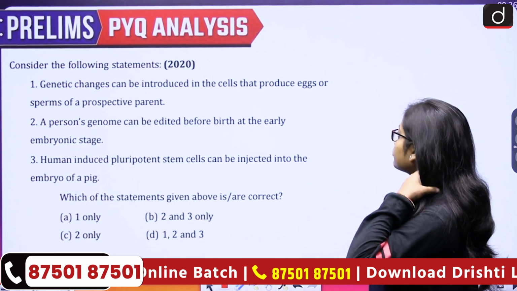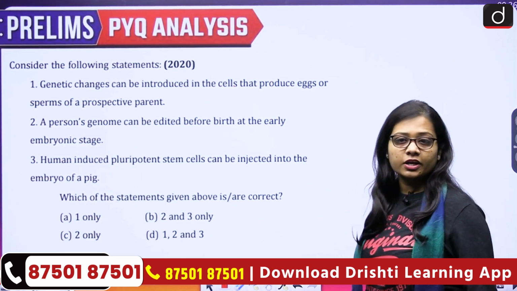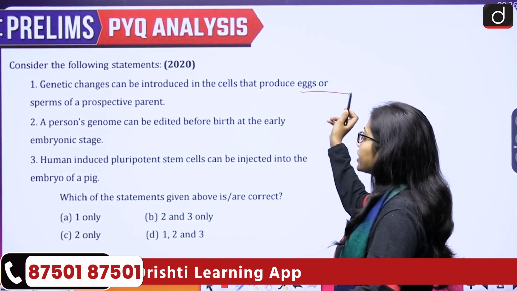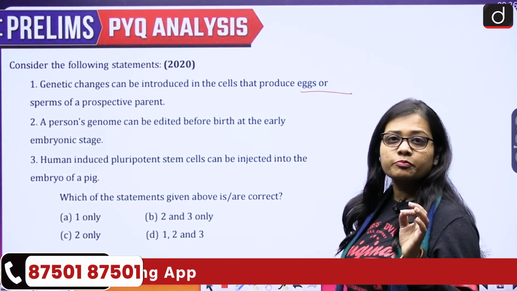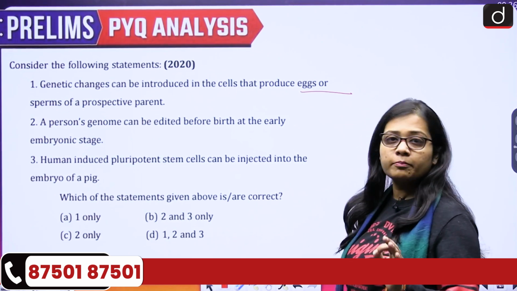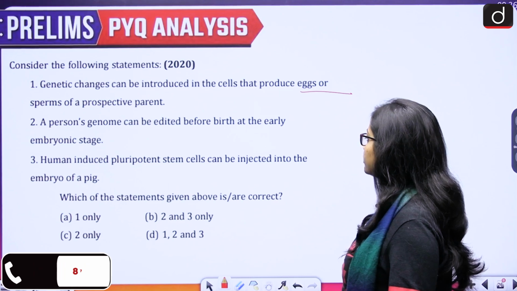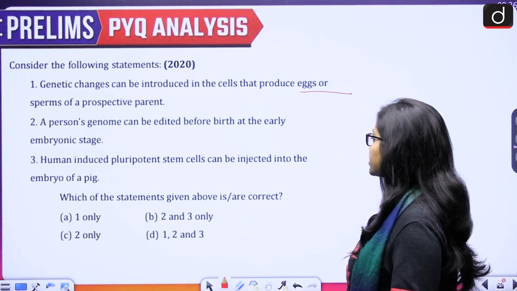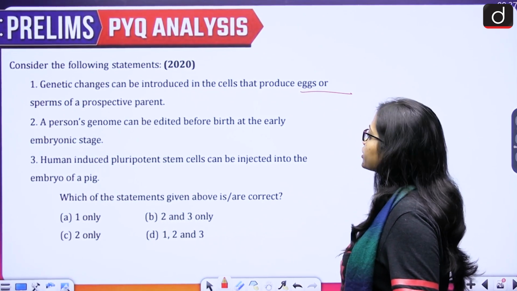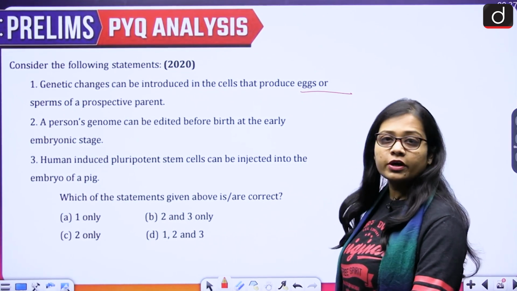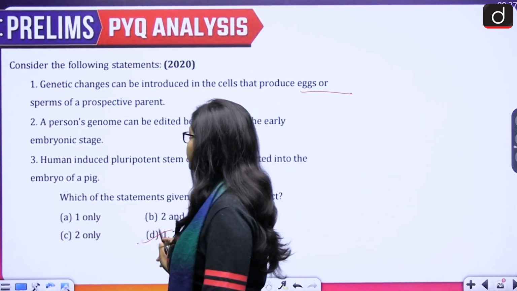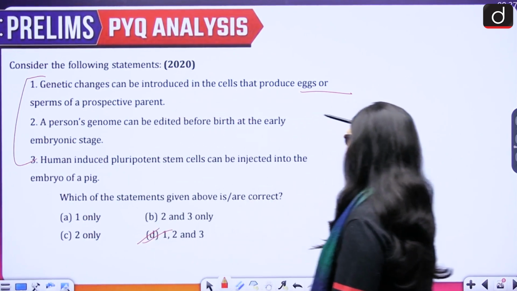Next, consider the following statements. So there are three statements given. Let us see. First, genetic changes can be introduced in the cells that produce eggs or sperms of a prospective parent. Second, a person's genome can be edited before birth at the early embryonic stage. Third, human-induced pluripotent stem cells can be injected into the embryo of a pig. Then, which of the statements given above is or are correct? 1 only, 2 and 3 only, 2 only, 1, 2 and 3. Correct answer is option D, that is 1, 2 and 3. It means all 3 are correct.